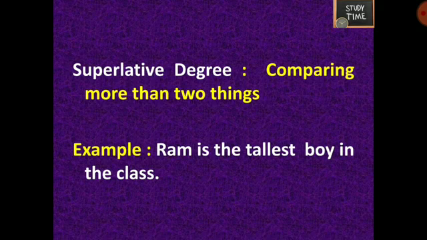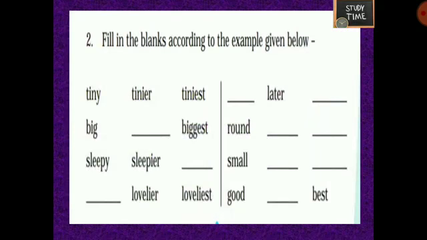Next, we are going to see a simple exercise for positive, comparative and superlative degree. Tiny, tinier, tiniest. Similarly, big, bigger, biggest. Next, sleepy, sleepier, sleepiest. So here the spelling is sleepiest.